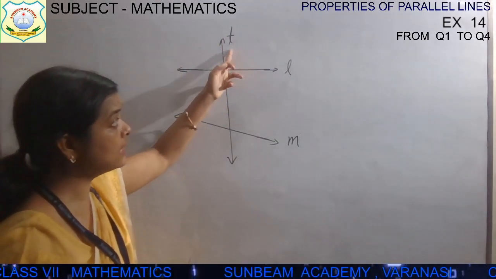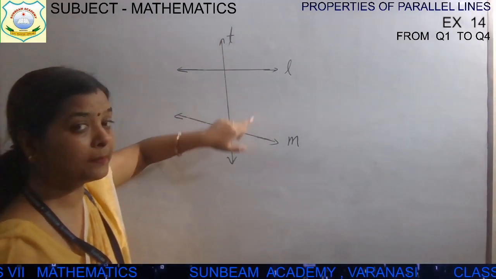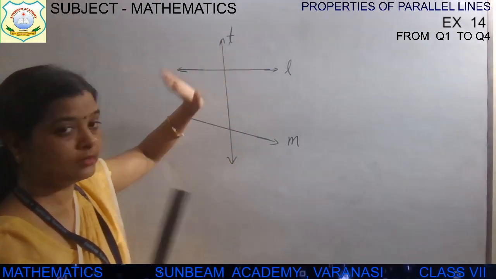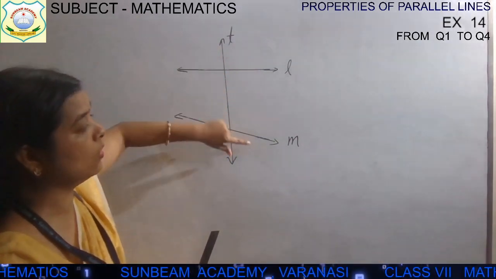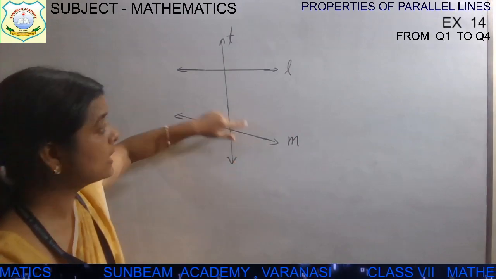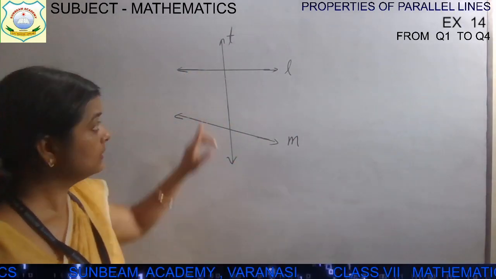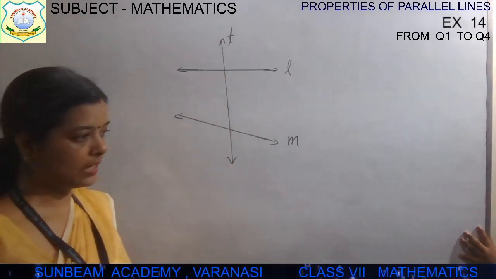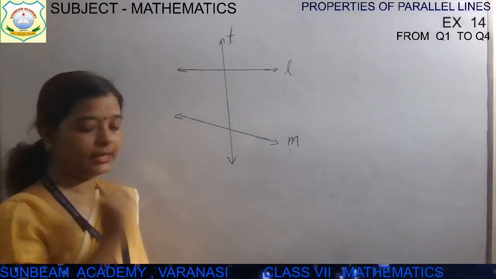Because this line intersects two different lines, whether they are parallel or not, it doesn't matter. The transversal line concept is what? A line which intersects two or more than two lines at different, distinct points, then that line is called a transversal line. Right now we are focusing on two lines only.